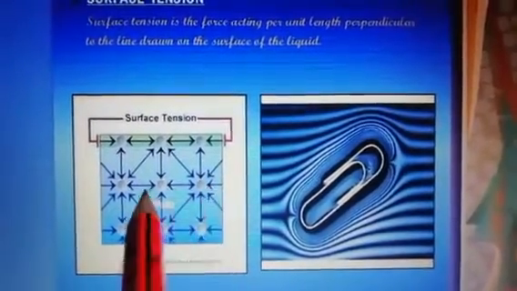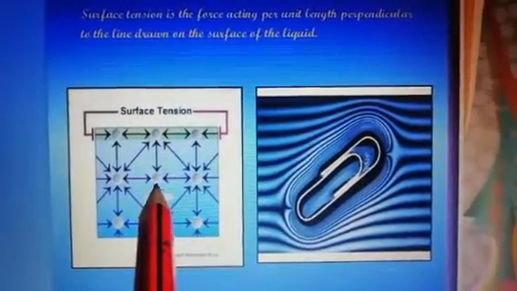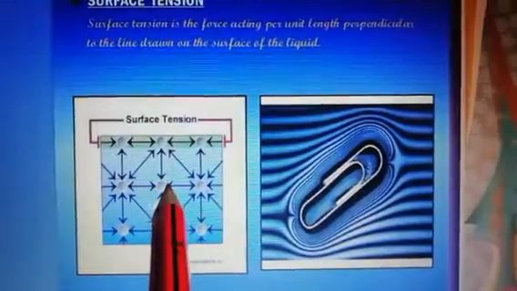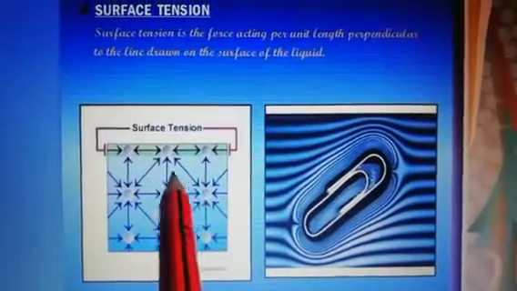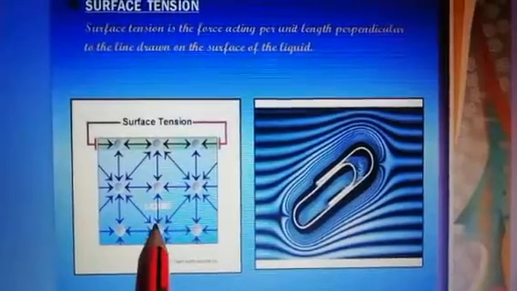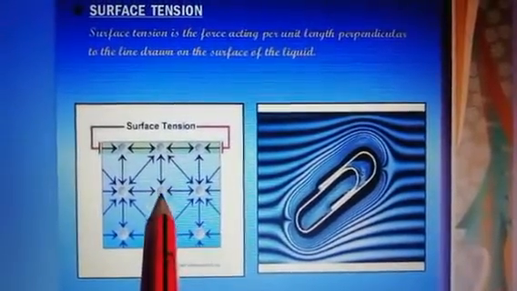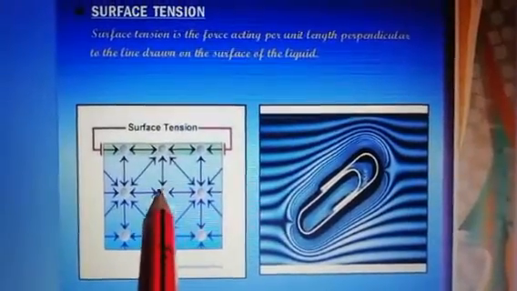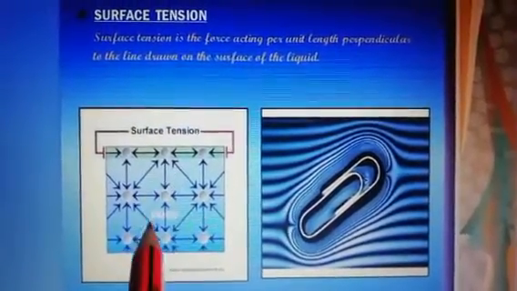The water molecule in the center gets force from all sides. Suppose this liquid is pulling toward this side and that liquid toward that side. In this way, the drop is getting force from all sides.